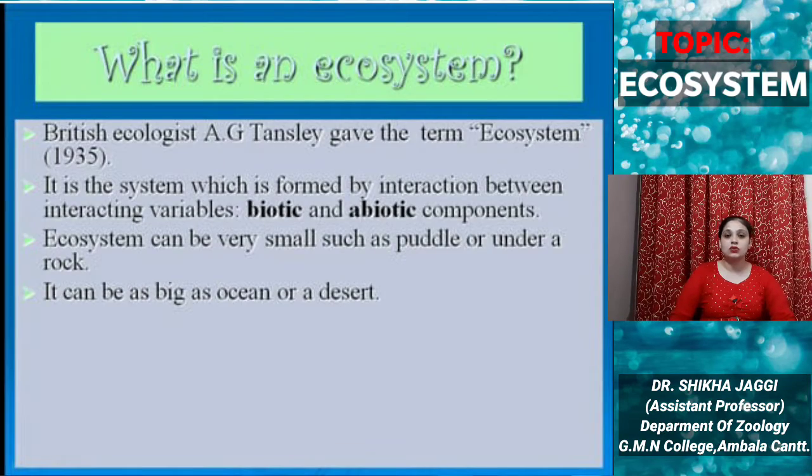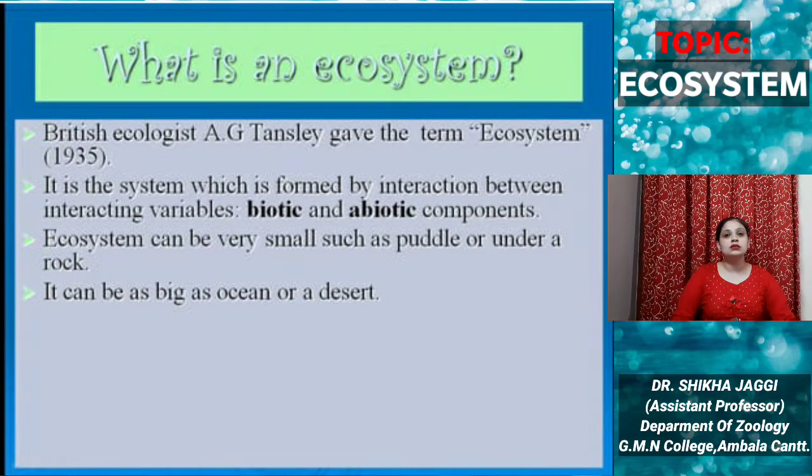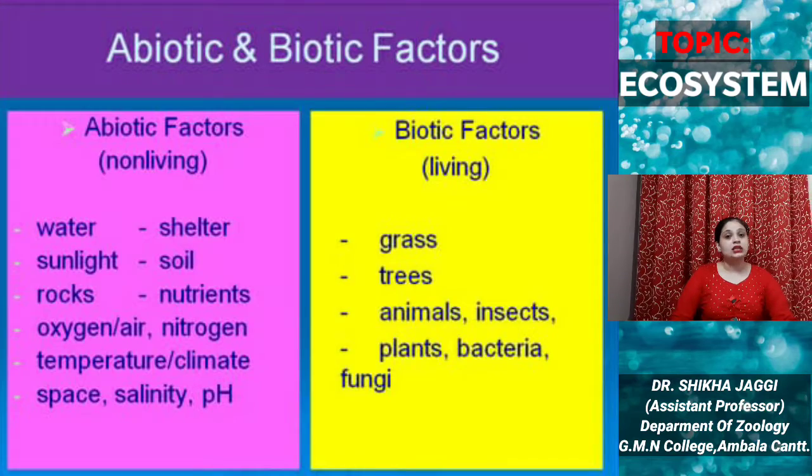So starting the discussion with the topic, what is an ecosystem? Firstly, we should know who coined the term ecosystem. It is a biological ecologist, A.G. Tansley, who in the year 1935 gave the term ecosystem. It is the system which is formed by the interaction between two variables, that is biotic factors as well as abiotic factors. An ecosystem can vary from a very small thing like a puddle to a big one like an ocean or a desert.